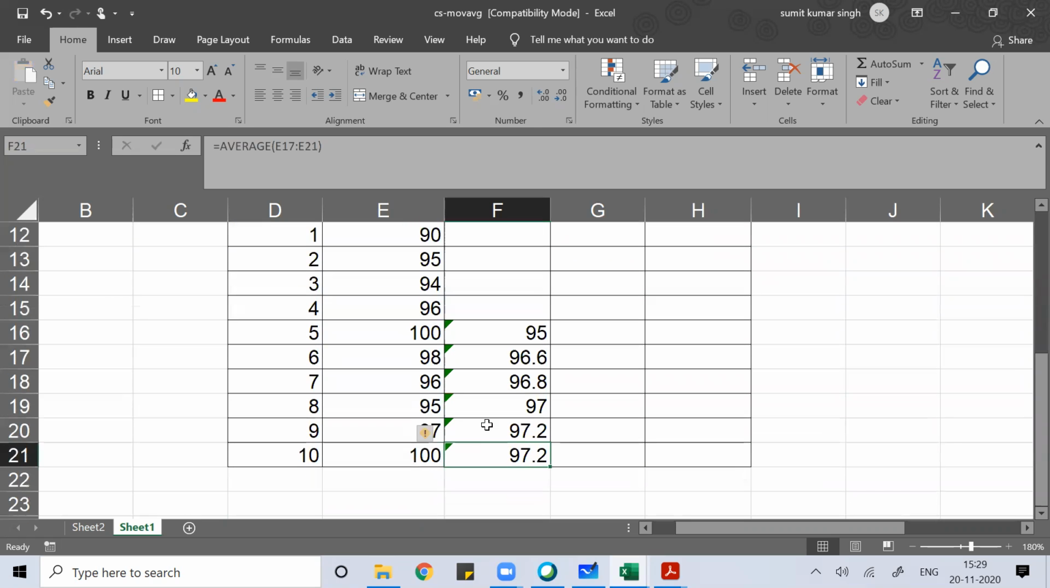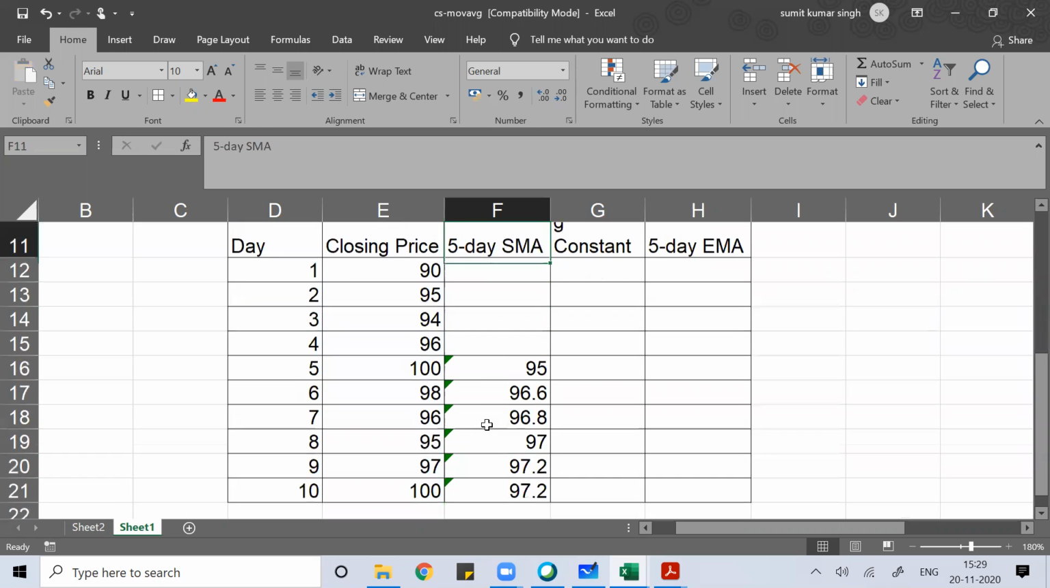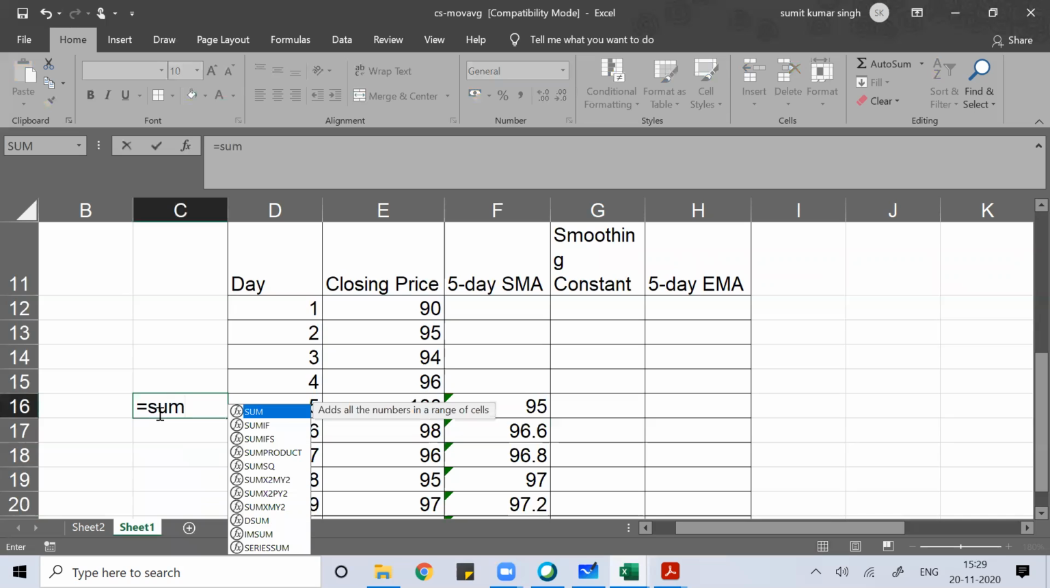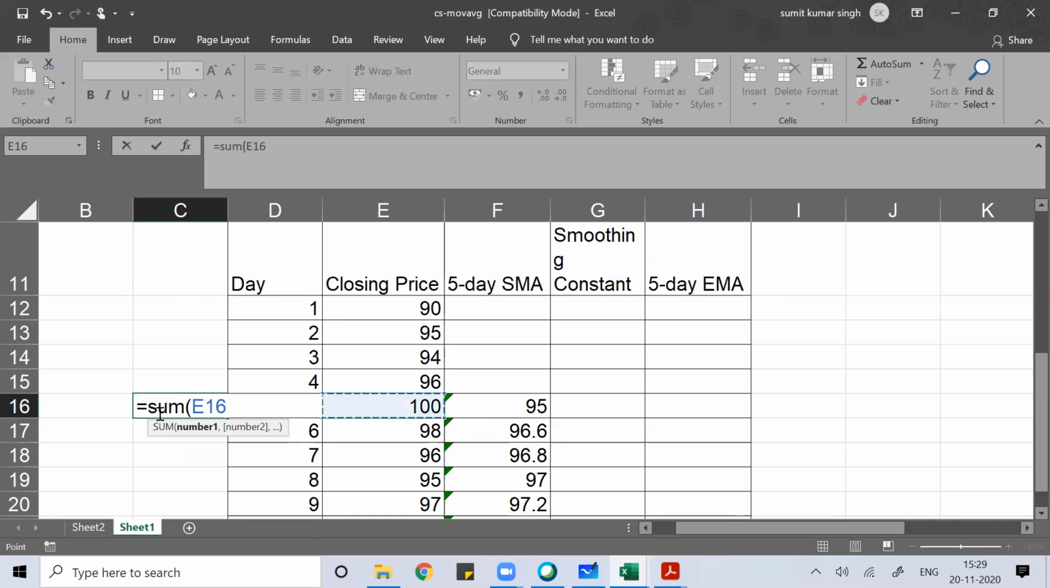So what I did, I hope you are understanding. I simply added them: 90 plus 95 plus 94 plus 96 plus 100. I did this sum.